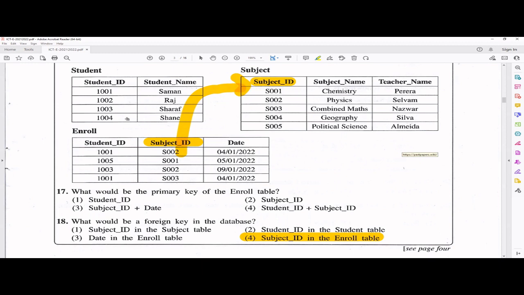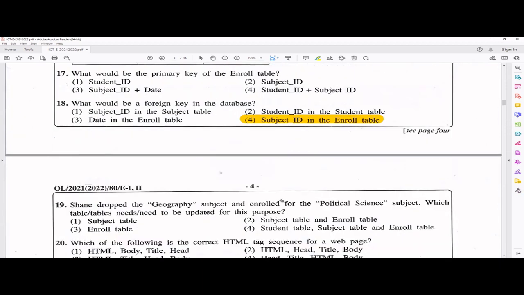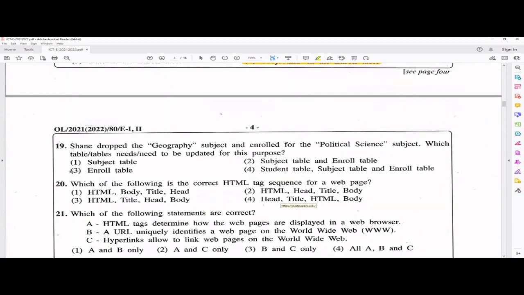Actually, they have not given this 104 record here. It would be better if they had given it here. So that table should be updated. So for the 19th one, it's the third one. You have to update this enroll table.